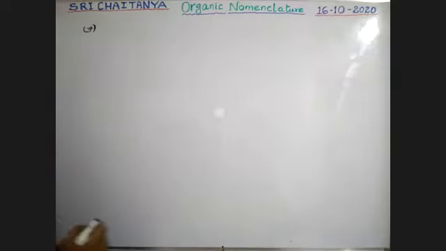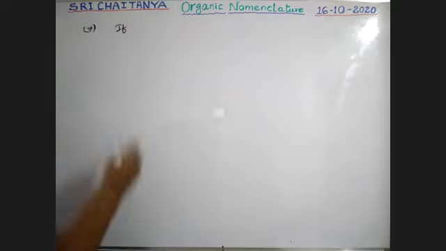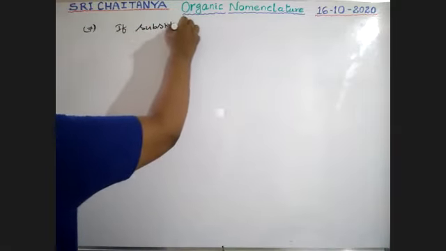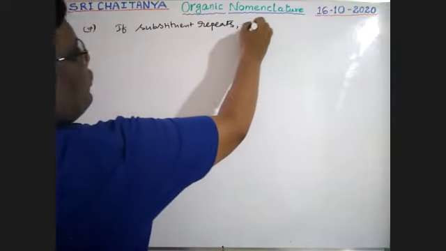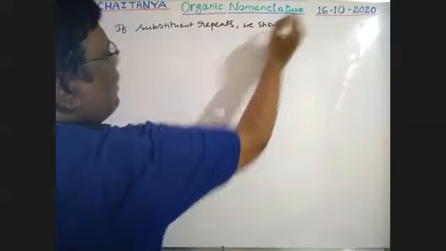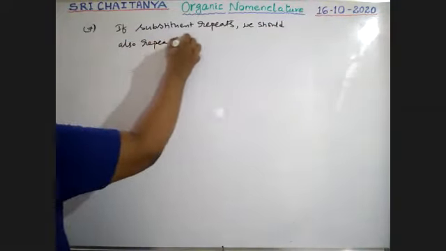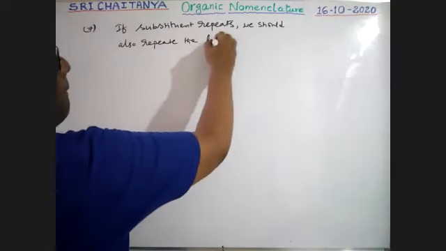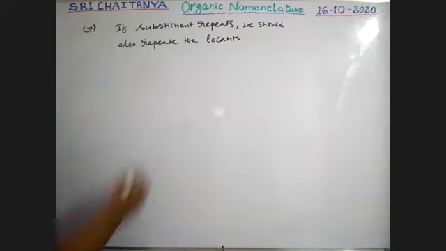Seventh point. If a substituent repeats, we should also repeat the locants. Why? See here.